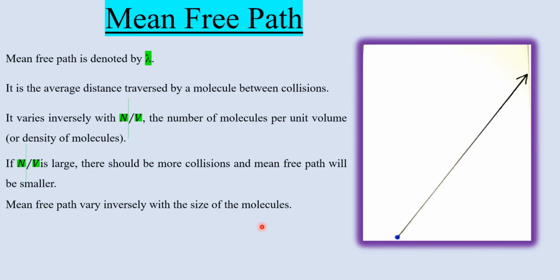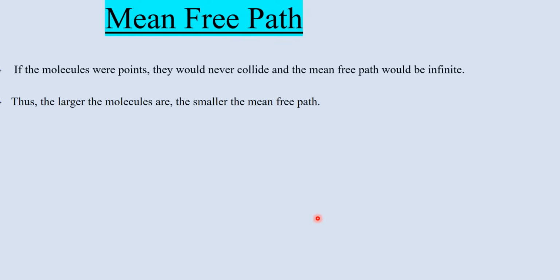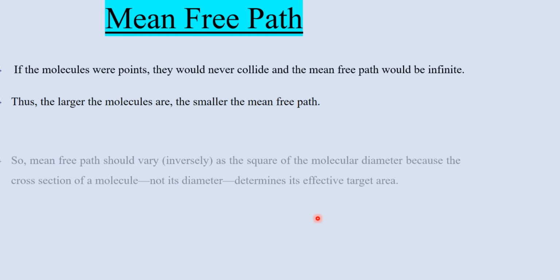The mean free path varies inversely with the size of the molecules. You can realize immediately that if the size of the molecule is small, the collisions will be fewer. If size is large, the collisions will be more. This means that it varies with their diameter. The size of the molecule basically represents the diameter of the molecule. Now you can imagine that if the molecules were points, they would never collide and the mean free path would be infinite, as you have seen in the previous figure.